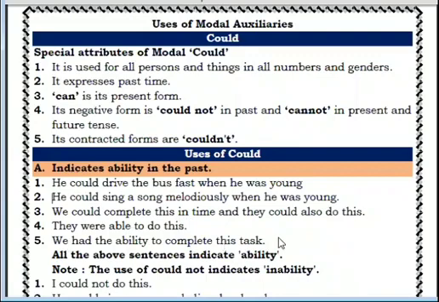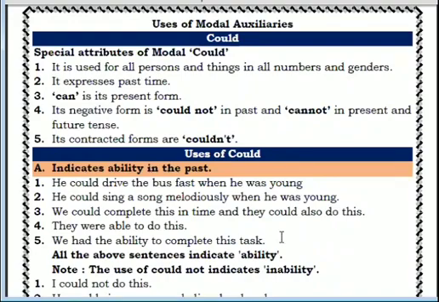So see, whatever tense it is, its meaning is shown in this. "We had the ability" shows the meaning of the remaining sentences. Clear to you? All of the above sentences are indicating ability. Suppose we want to show inability. So what will we do? We will use "could not" in place of could, and the words could not will tell you that the person is not able to do something. That means he has inability of doing something.